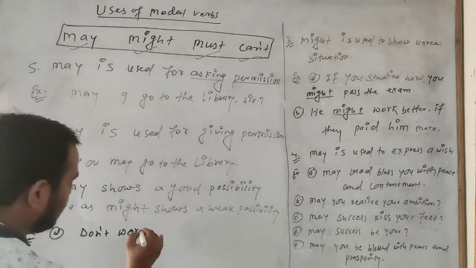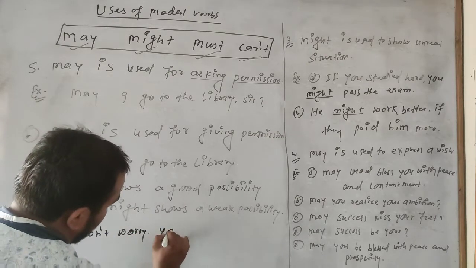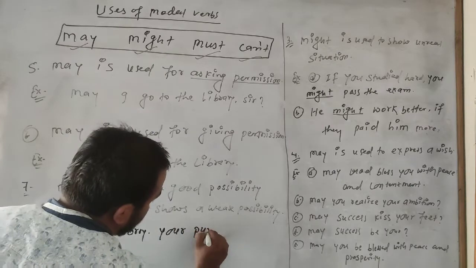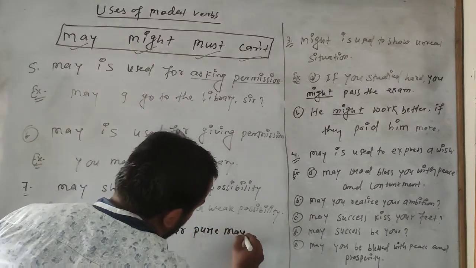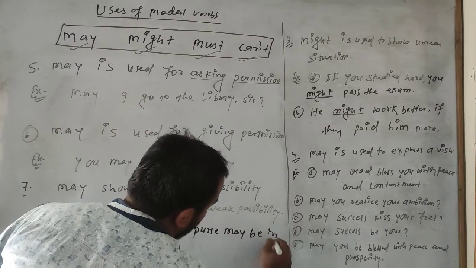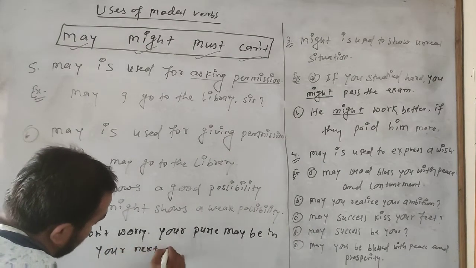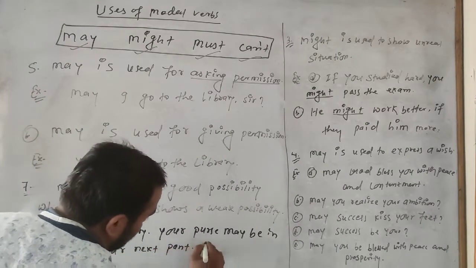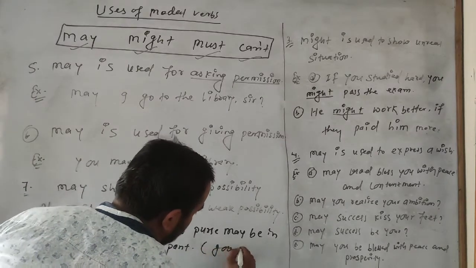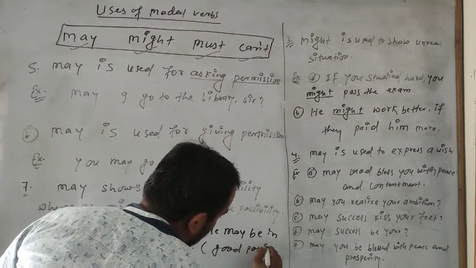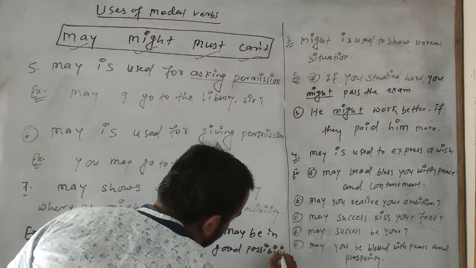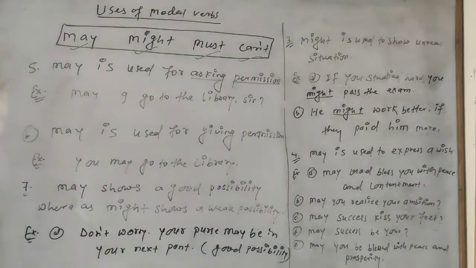Don't worry. Your purse may be in your next pant. This is a good possibility. It shows good possibilities.